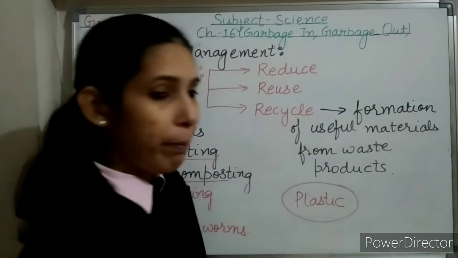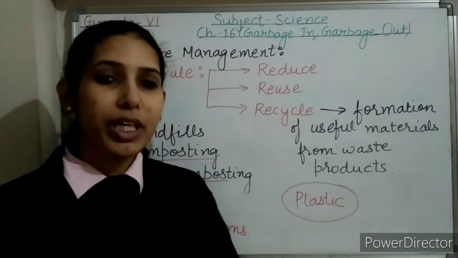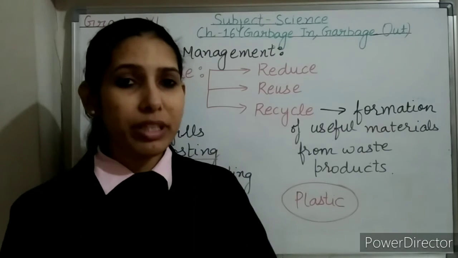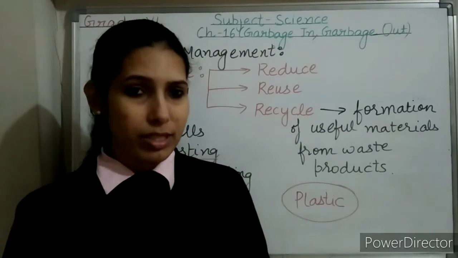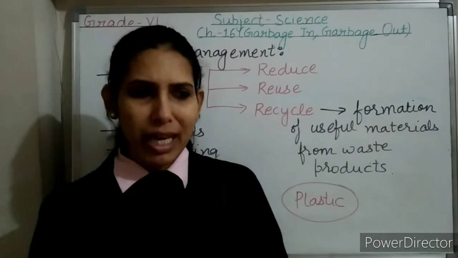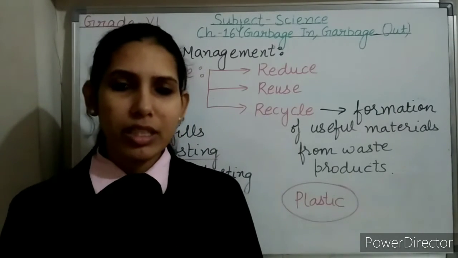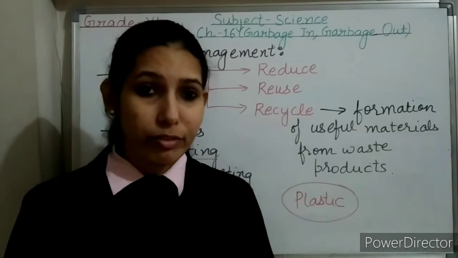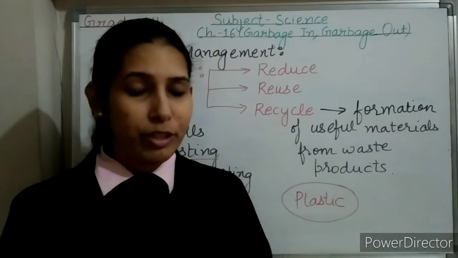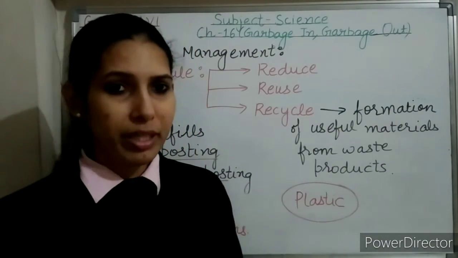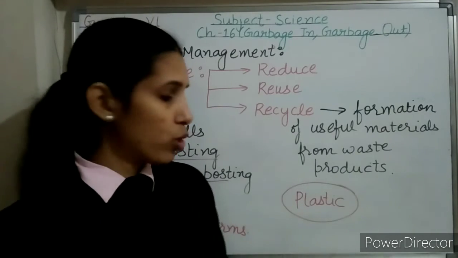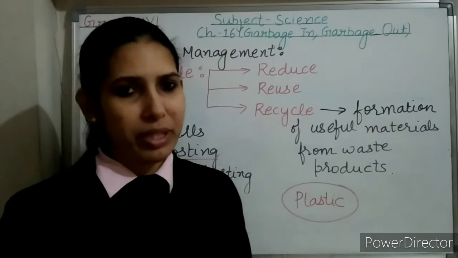If we talk about plastic, plastic has become an important part of our life nowadays. Why? Because plastic is lightweight, it is cheap, it can be easily molded into various shapes, and it is available in different colors. So plastic has many advantages, but the biggest disadvantage with plastic is that it is non-biodegradable.